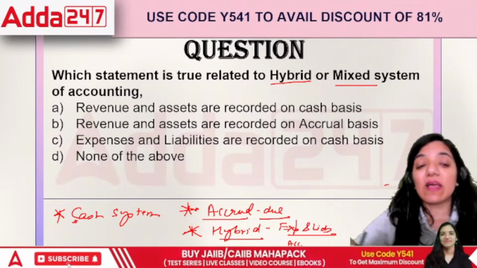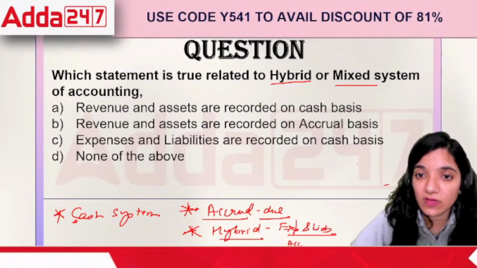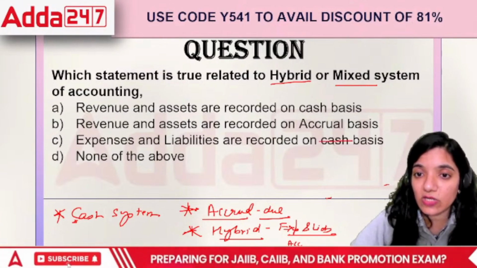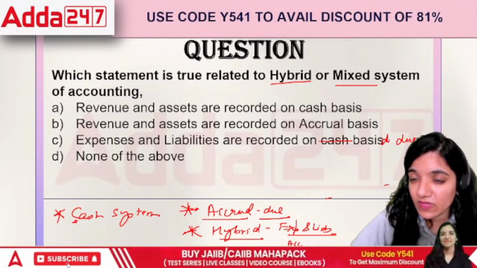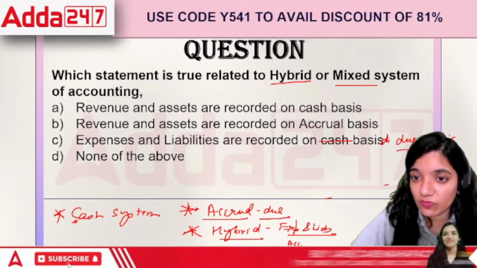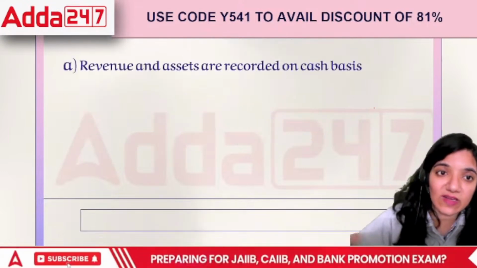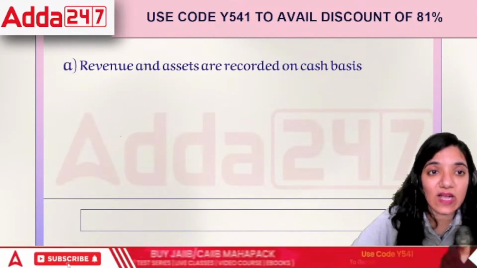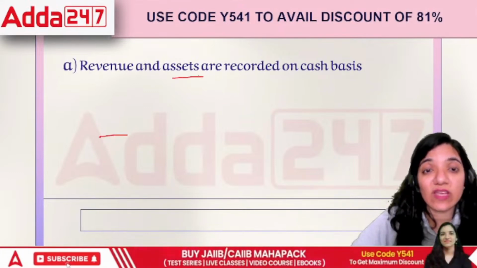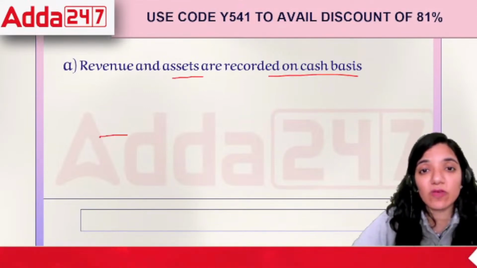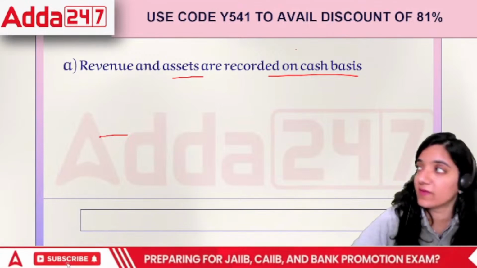But expenses and liabilities are recorded on due basis, while revenue would be recorded on cash basis. So the correct answer is revenue and assets are to be recorded as soon as you get the money. Till the time you don't get money, you will not record it. That's the rule.